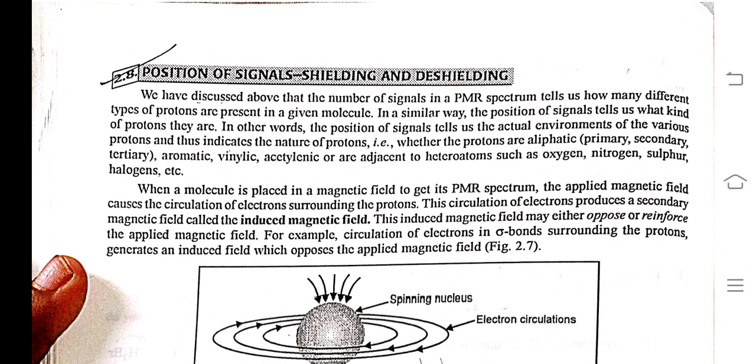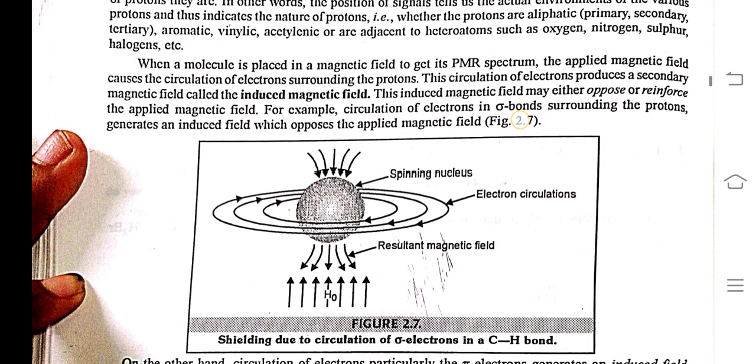In other words, the position of a signal tells us the actual environment of the various protons, and thus indicates the nature of the protons, whether they are aliphatic, primary, secondary, tertiary, aromatic, vinylic, acetylenic, or adjacent to heteroatoms such as oxygen, nitrogen, sulfur, halogen, etc.